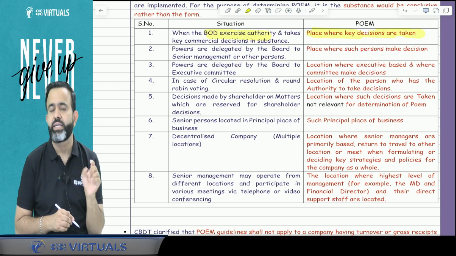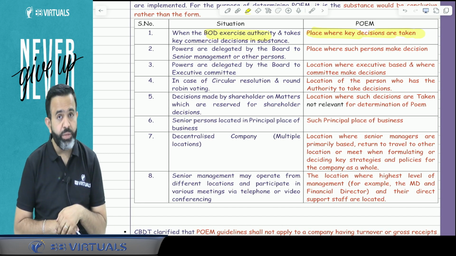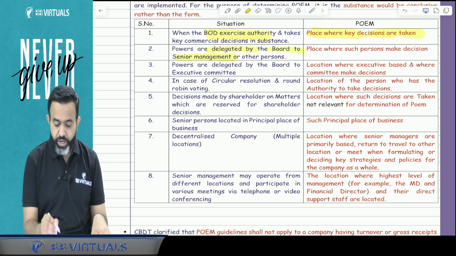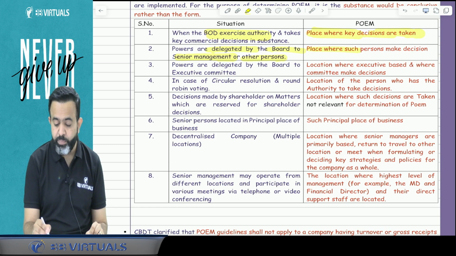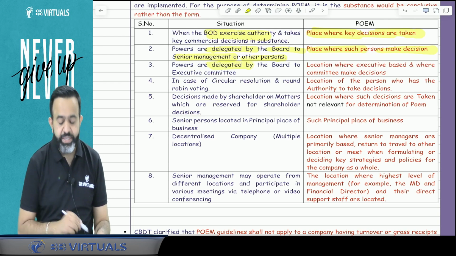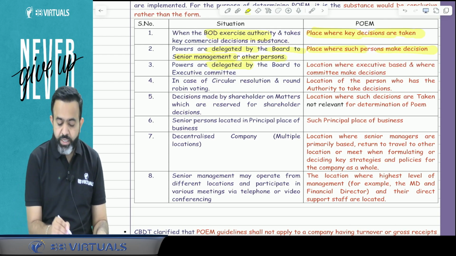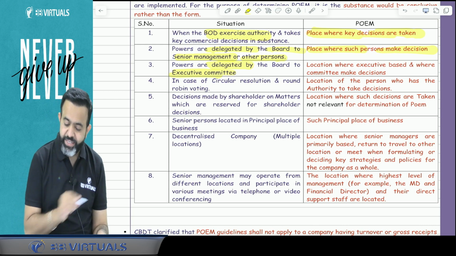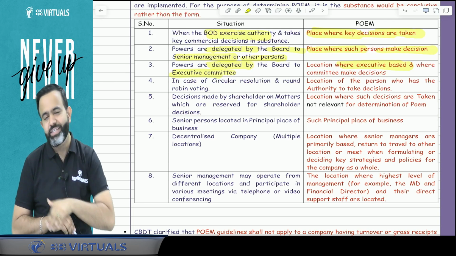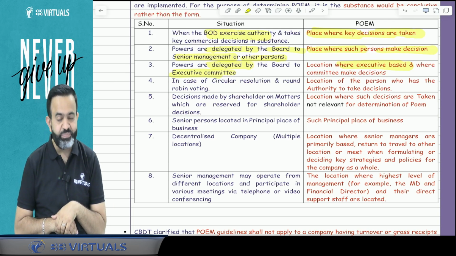The place where the key decisions are taken will be the POEM. But suppose this power is delegated to senior management or any other person, then we have to check the place where such a person makes the decision. Suppose power is delegated by the board to an executive committee, then we will check the location where the executive committee is based and from where that decision is made by the executive committee.